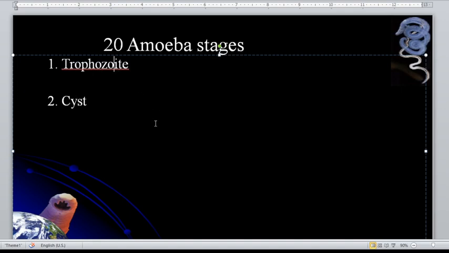In Entamoeba histolytica, which stage can ingest red blood cell? Trophozoite. Which stage would you possibly see in a watery stool? Trophozoite. In a semi-formed, both, and for a formed stool, that is cyst stage.